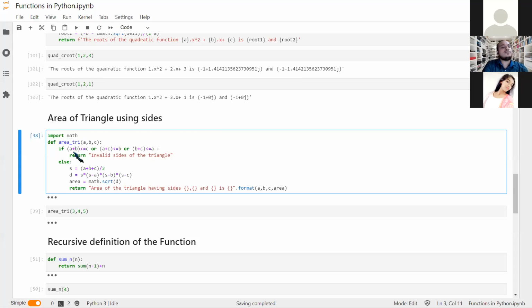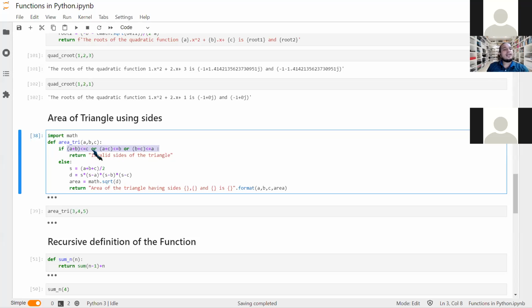So if a plus b is less than or equal to c, the sum of two sides of a triangle is greater than the third side. This is the statement which we have used in our school days, which I am trying to use here. And why am I using or here? Because any of these can be true, and if any of these is true, then it violates the existence of the triangle with these three sides. Okay, so it returns an invalid side.